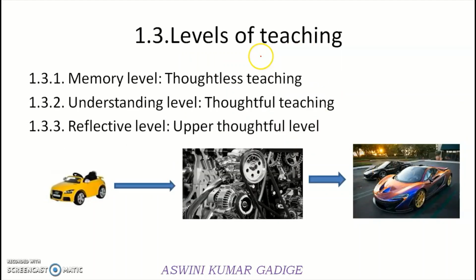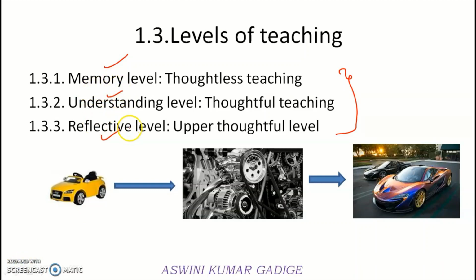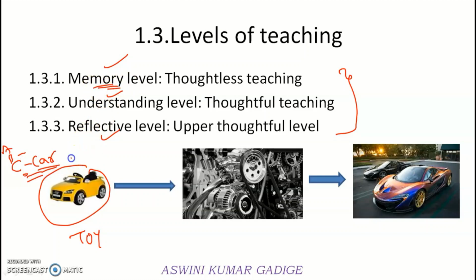Next, levels of teaching. Generally there are three different levels of teaching. The first one is the memory level, the second one is the understanding level, and the third one is the reflective level. Here I took one small example to make you understand what exactly the memory level, understanding level, and reflective level are. Let's take a toy car. Initially in childhood, people read C for car, A for apple, B for ball, and C for something. Okay, here C for car, like that. It is nothing but the memory level. This level of teaching is nothing but the memory level.